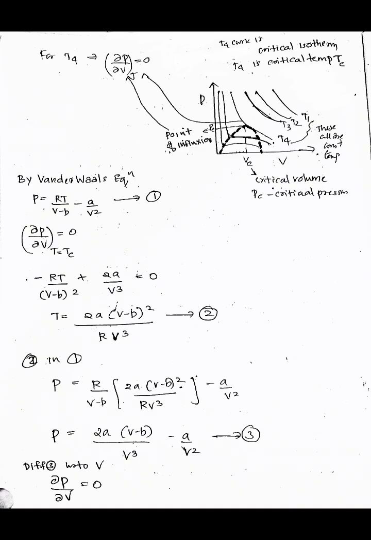Substituting the value of 2 in 1, we can write P is equal to R by V minus B into 2A into V minus B the whole square by R V cube, minus A by V square. That is, P is equal to 2A into V minus B by V cube minus A by V square. This is equation number 3. Differentiating equation number 3 with respect to V, dou P by dou V is equal to 0.